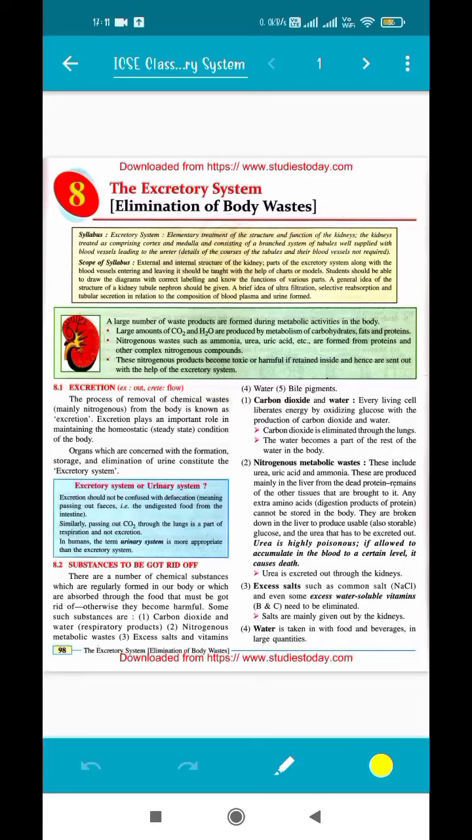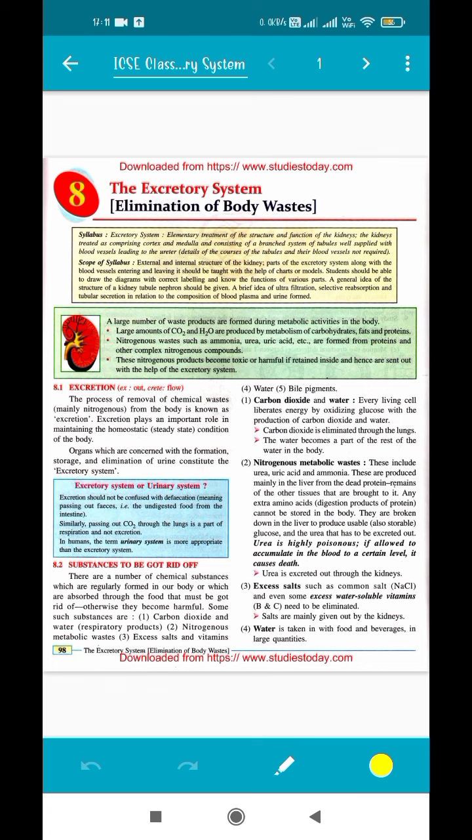So our next topic is the excretory system, or the system which removes body wastes, eliminates our body wastes. So what do you mean by excretion? You have been learning this term since years, since you were, I think, in class 3 or 4. So excretion means the removal of unwanted substances from our body.